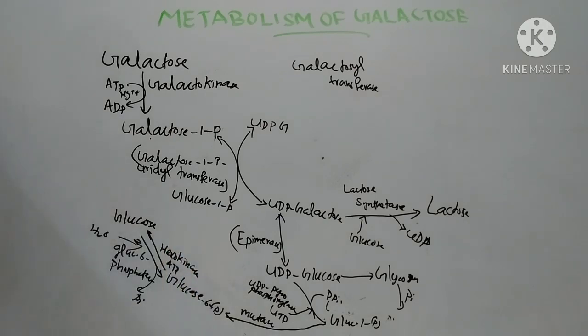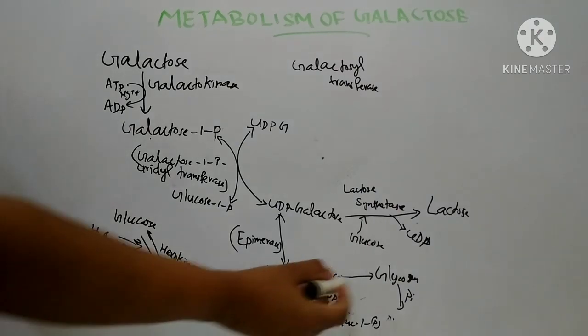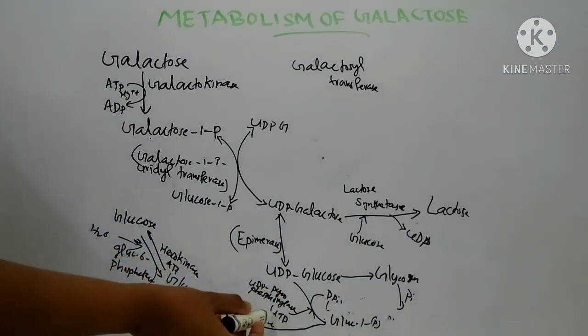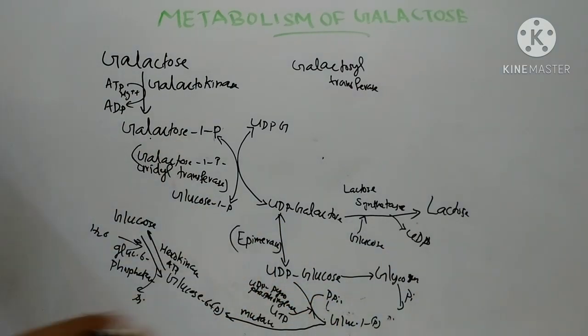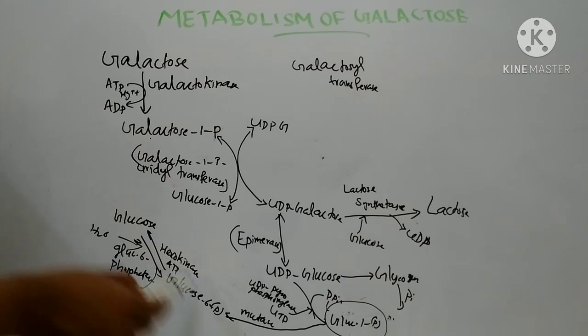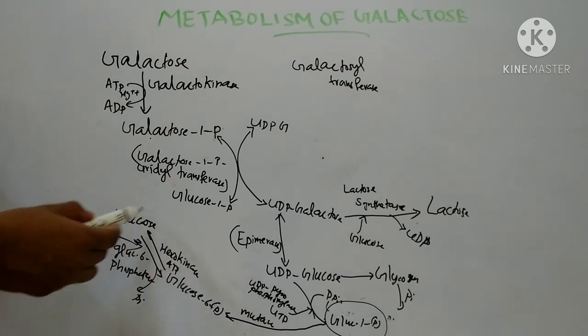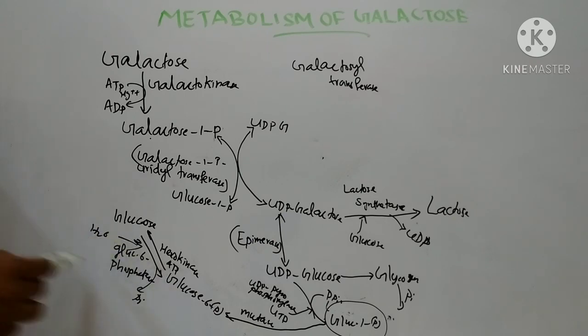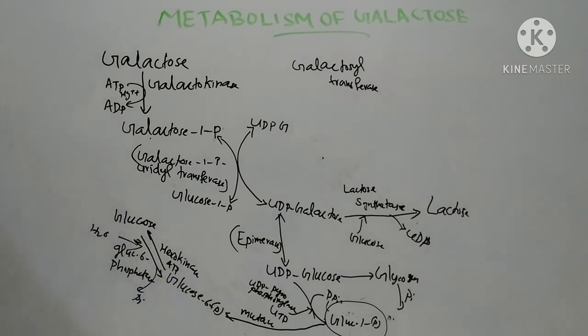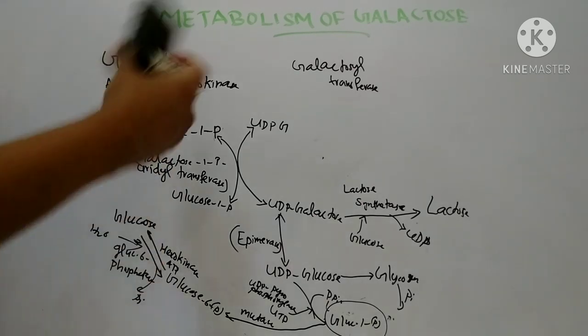Here, one molecule of ATP is used. This is the reaction. So UDP glucose can be converted to glycogen, and glycogen to glucose 1-phosphate. Glucose 1-phosphate condenses with the UTP, and it forms UDP glucose. This glucose 1-phosphate by the enzyme phosphoglucomutase is converted into glucose 6-phosphate. This glucose 6-phosphate can be converted to glucose by the enzyme glucose 6-phosphatase. Here, one phosphate group is removed. Then glucose, since it is a reversible reaction, can be converted to glucose 6-phosphate by the enzyme hexokinase. So this is the metabolic pathway of galactose.